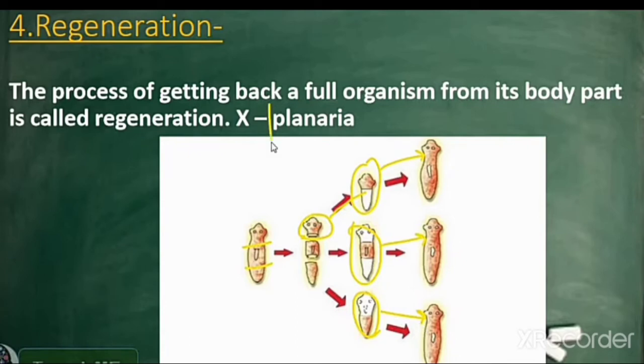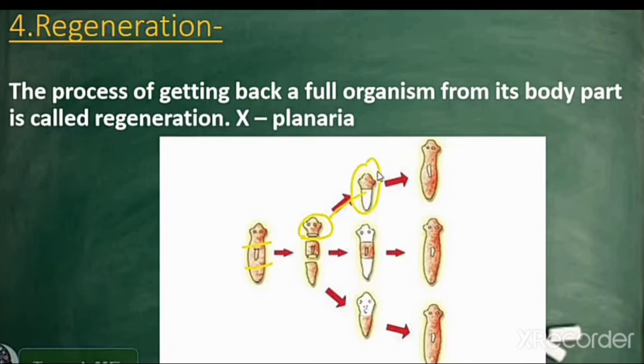Each part of the body develops into a new planaria, a new organism. That is known as regeneration. Here the organism is broken up into many pieces. These pieces grow into separate individuals, and that is known as regeneration.